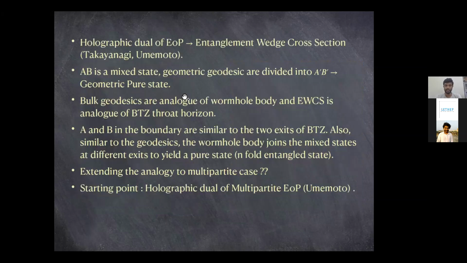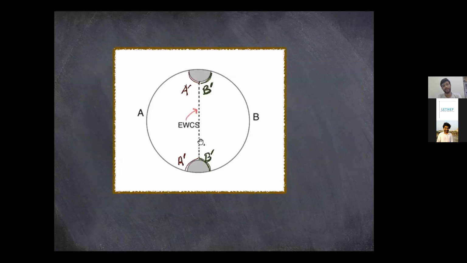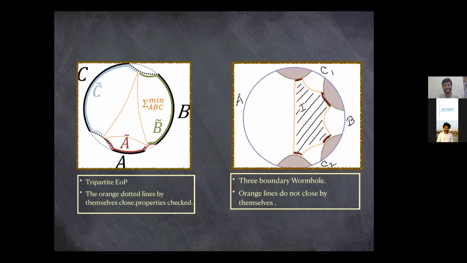Firstly, this thing satisfies all the properties of a bipartite entanglement of purification and also the throat horizon of a two-sided BTZ. So we wanted to see whether all the properties of a multipartite entanglement of purification scenario are only followed if you have such a multipartite entanglement of purification orange curve, the boundaries of which join with each other. Otherwise you would not have the properties satisfied in general for a multipartite case. But in this case, we see that they do not join with each other.